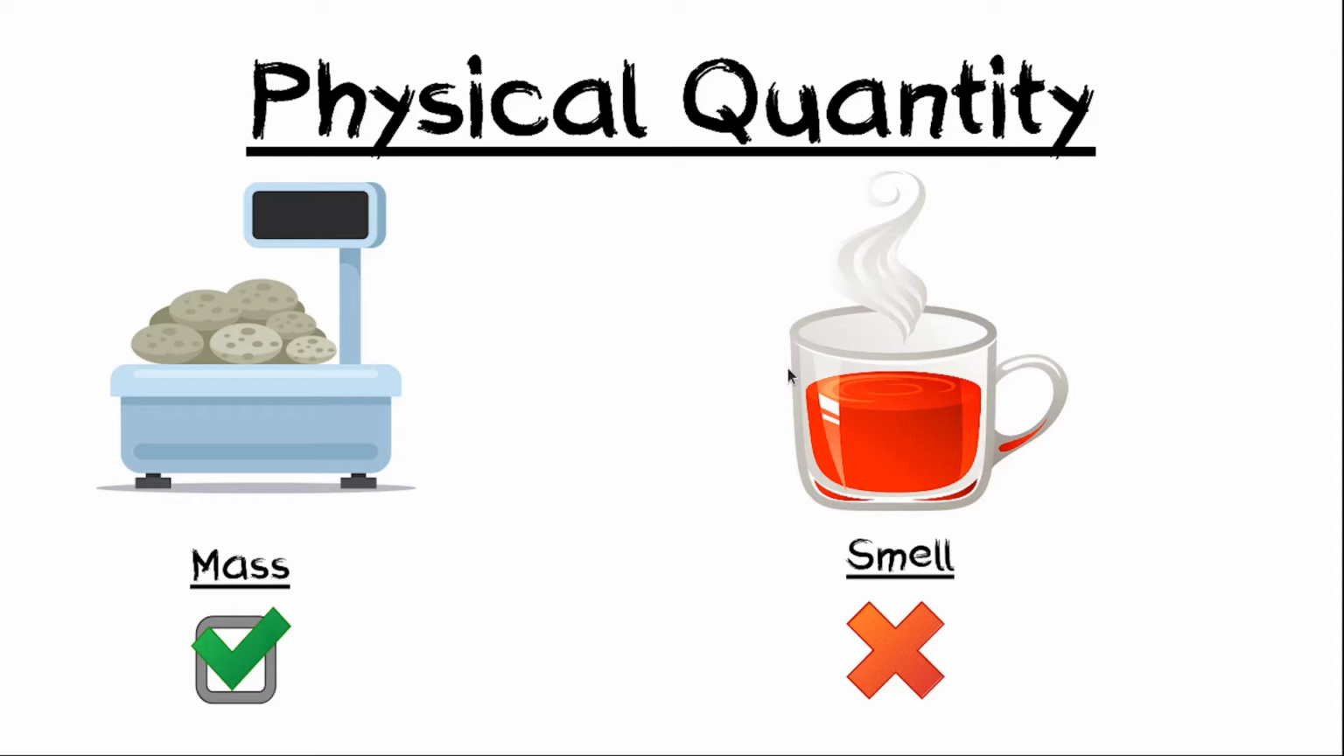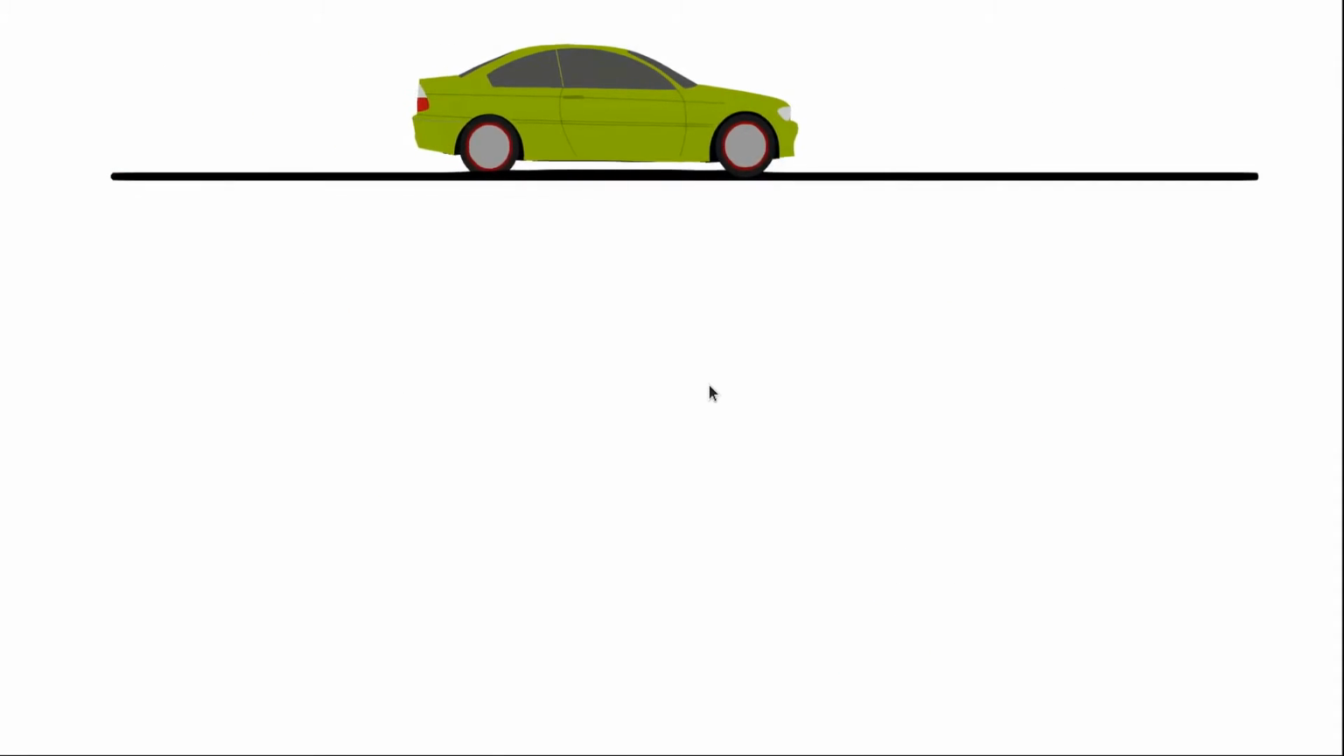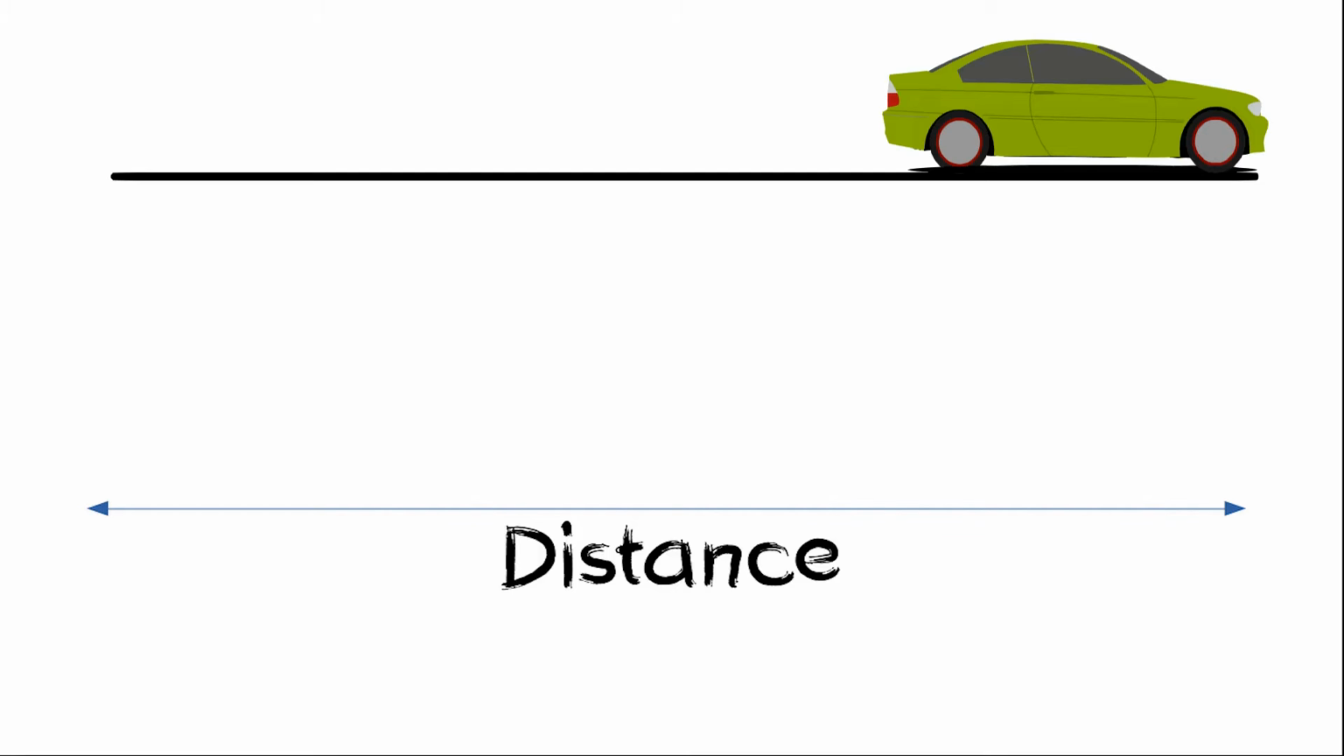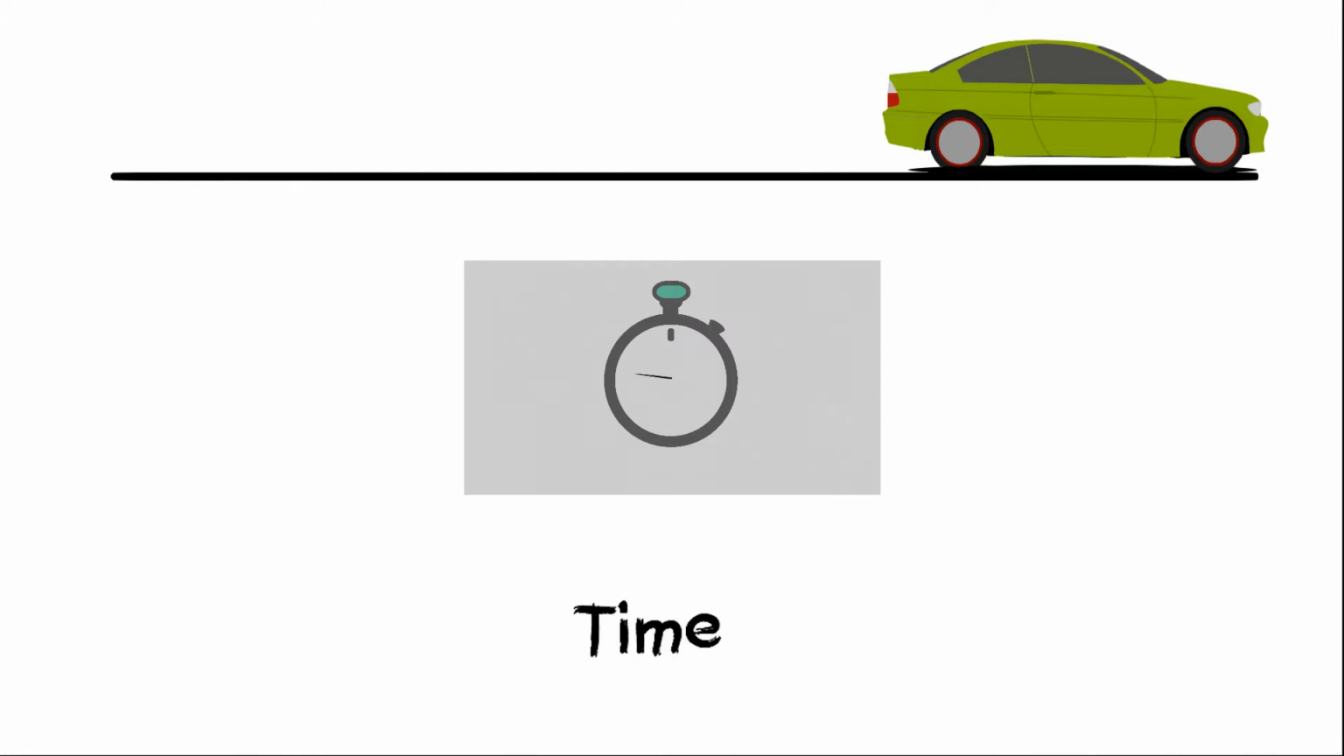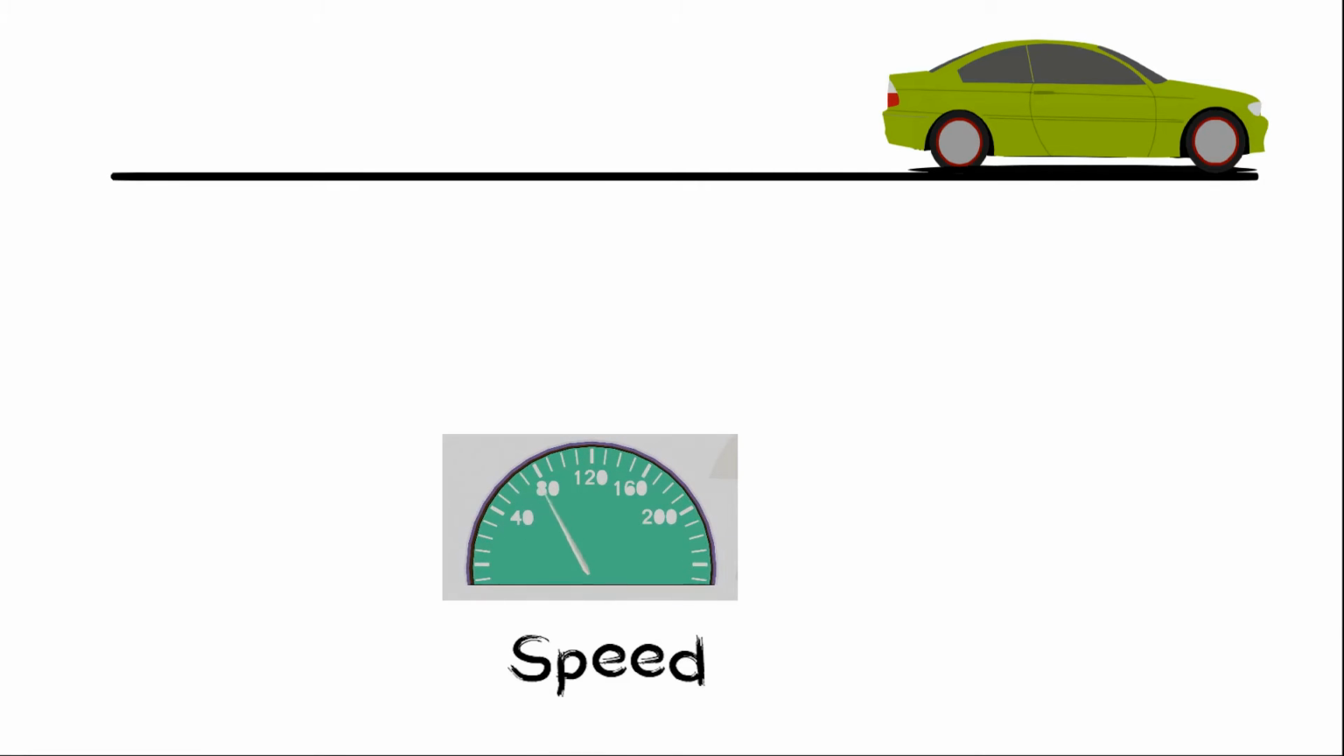Let's say a car is moving from point A to B. Anything that we can measure in this physical event? Think. Yes, here we can measure how much distance traveled by the car, how much time spent to travel that distance, and in what speed the car is moving. So, physical quantities in this event are distance, time, and speed.